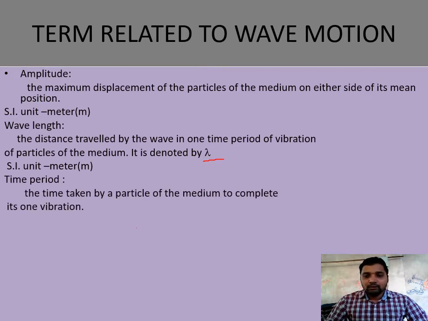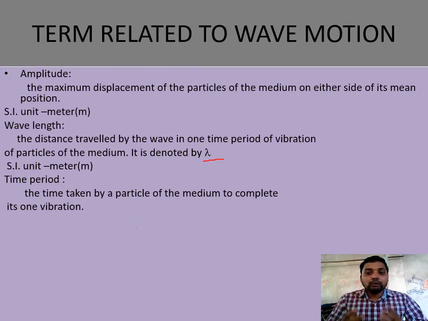Time period. Whenever a particle is moving from its mean position to the extreme position, how much time will it take to complete the vibration? What is the vibration? It starts from the mean position to the extreme, again from extreme to mean, then again mean to extreme at the other end, then from extreme to mean. For this whole process, how much time will a wave take? It is called the time period.